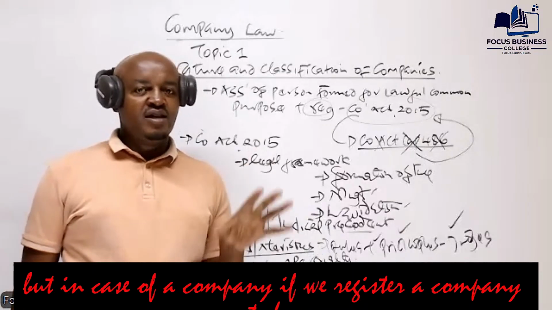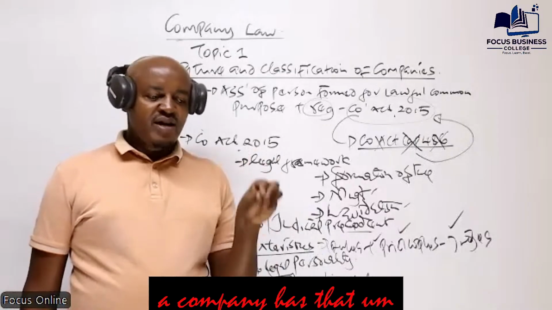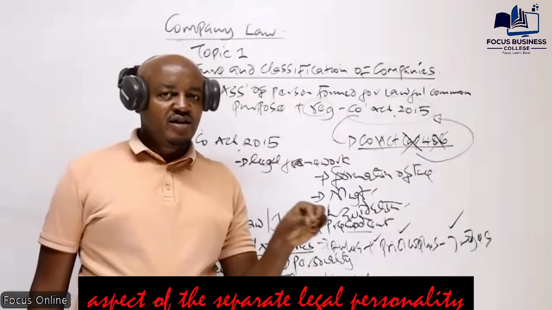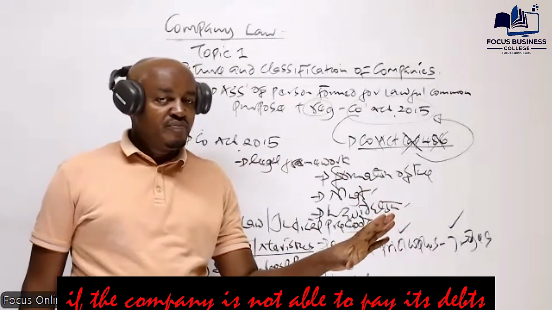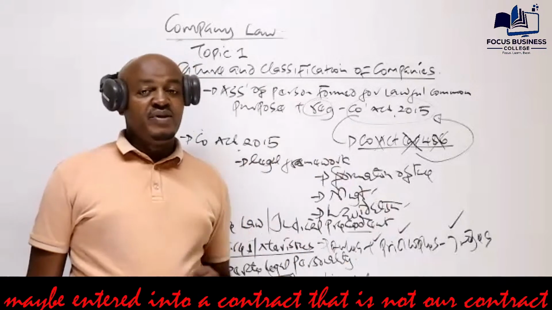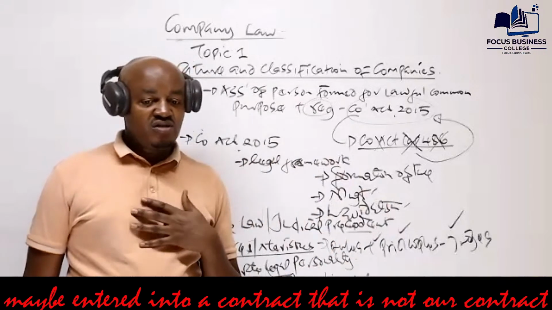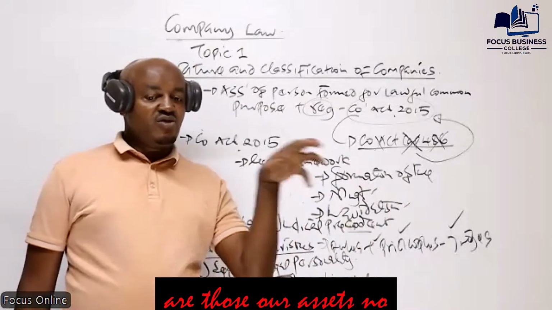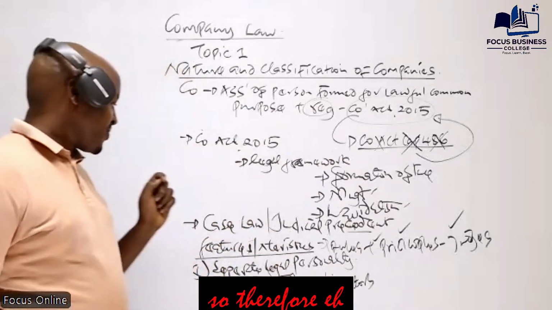If we register a company today, the company has that aspect of separate legal personality. If the company is not able to pay its debts, those debts are not ours as members. If the company has a contract, that is not our contract. If the company has some assets, are those our assets? No. Therefore, you need to remember this.